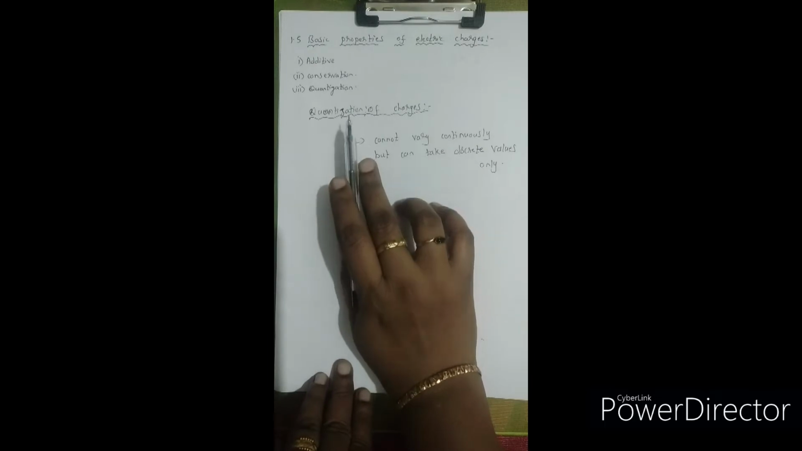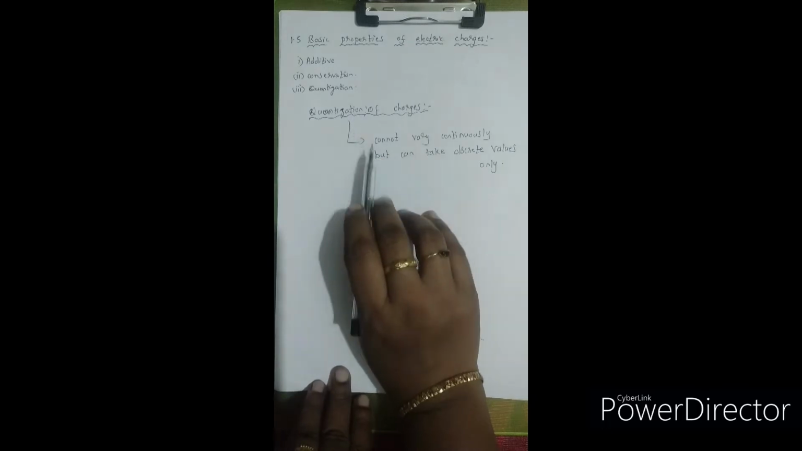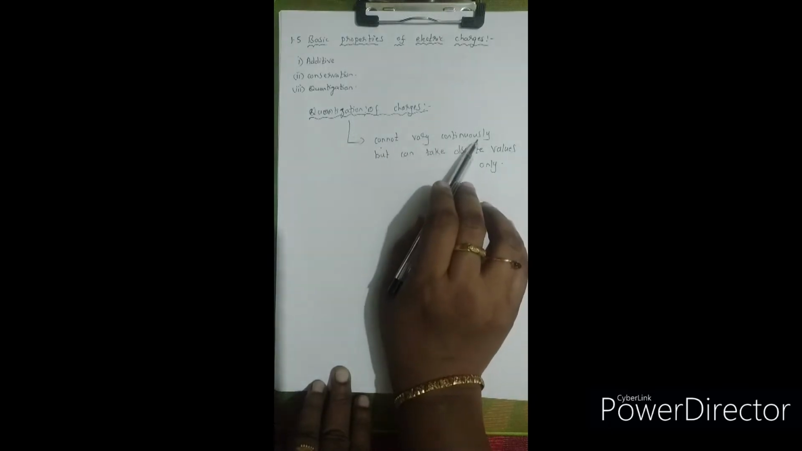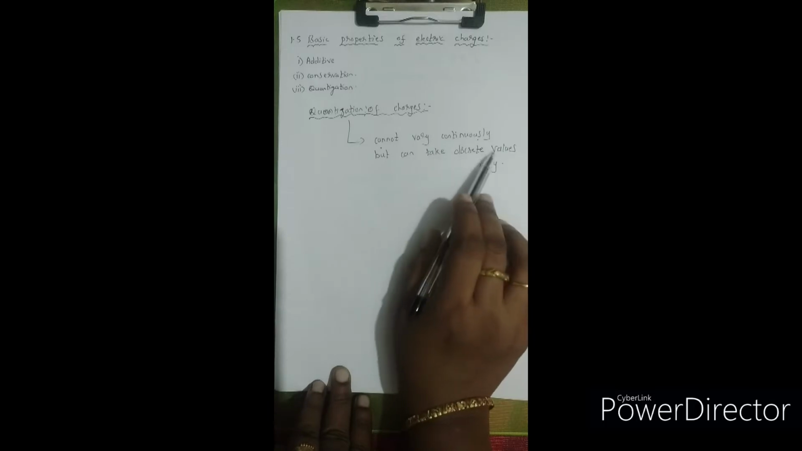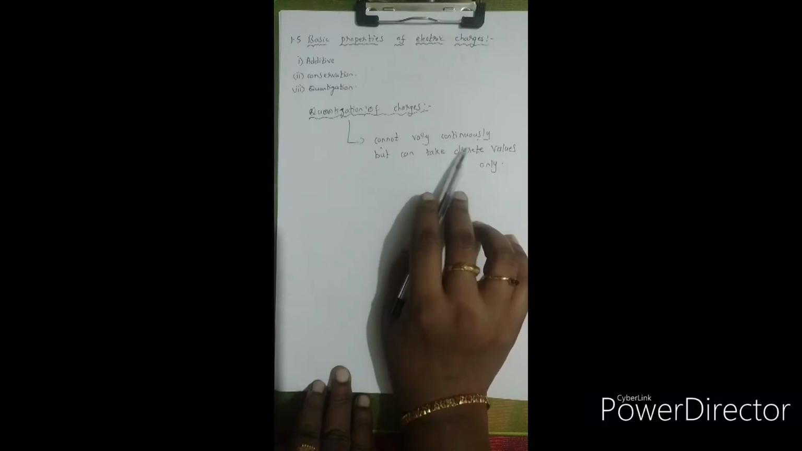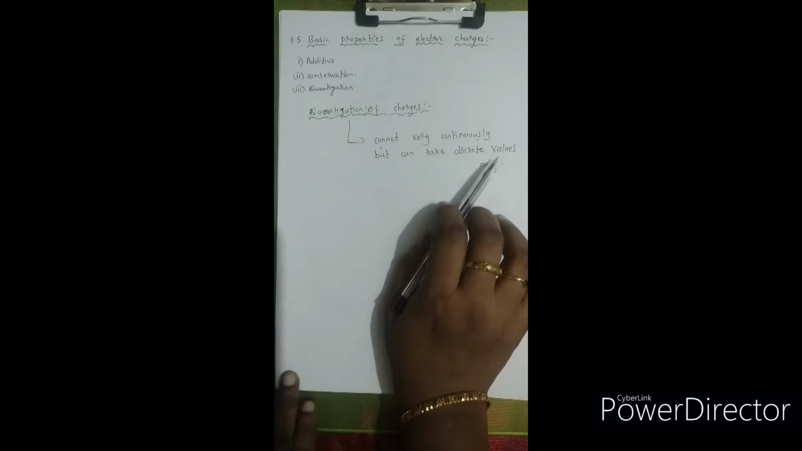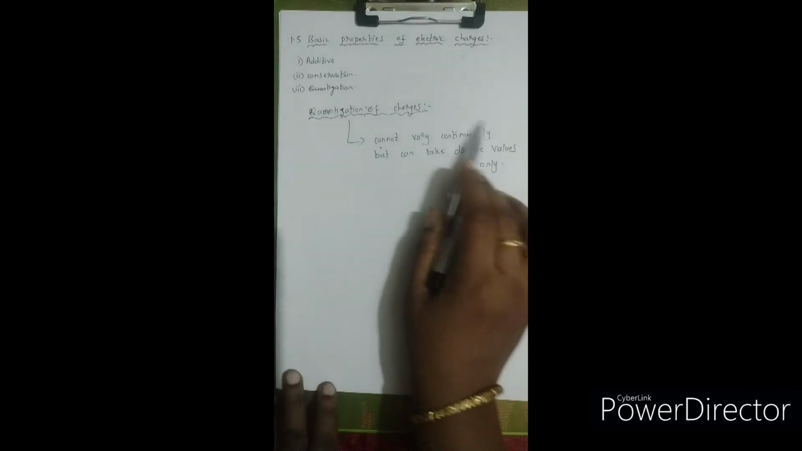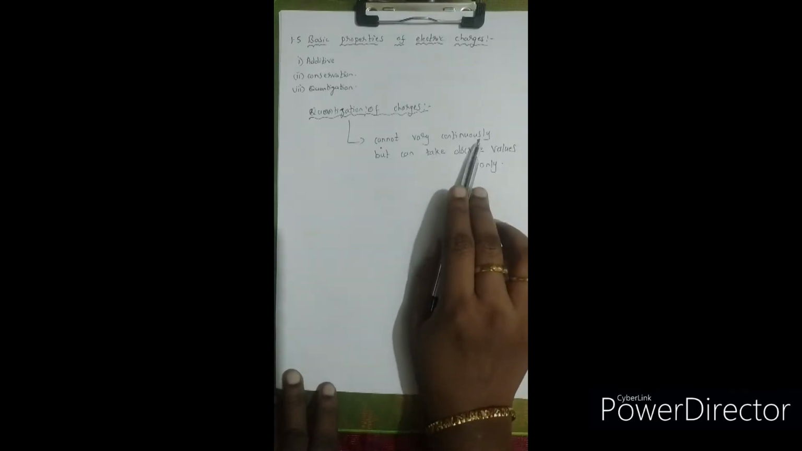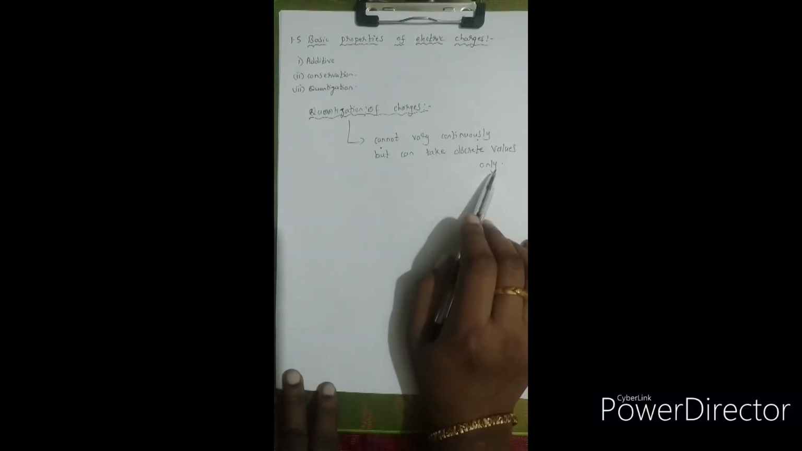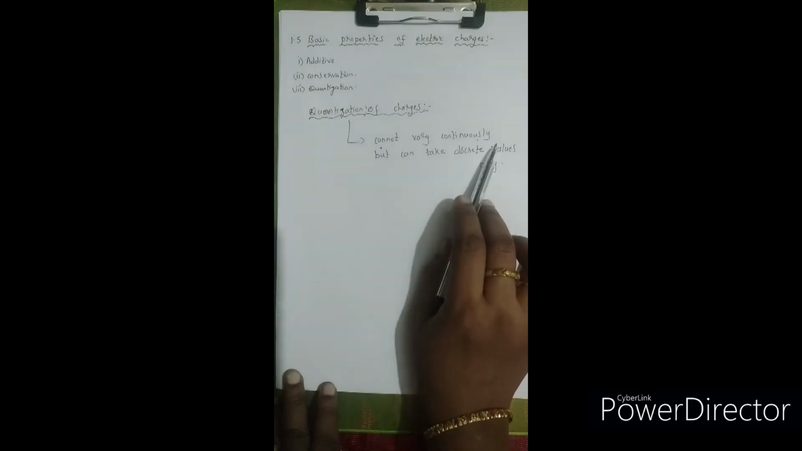So if I say that a physical quantity is being quantized, then it means that physical quantity cannot vary continuously, but it can take only a discrete set of values. Discrete values only. Cannot vary continuously but can take discrete values. Now let's see what that means.